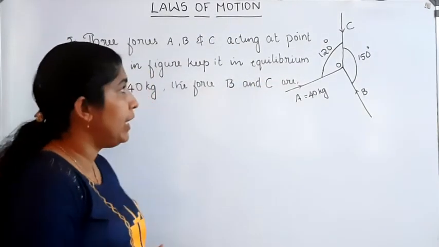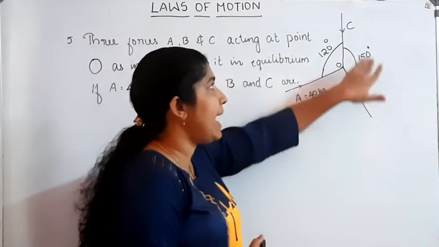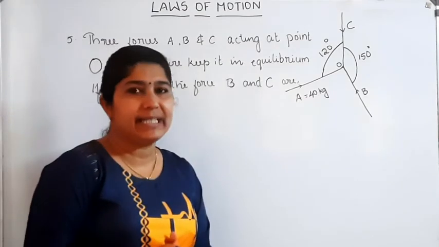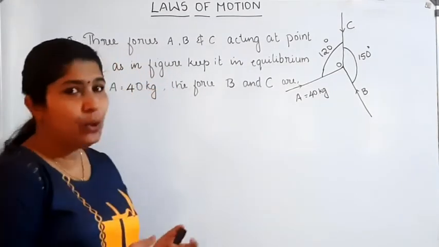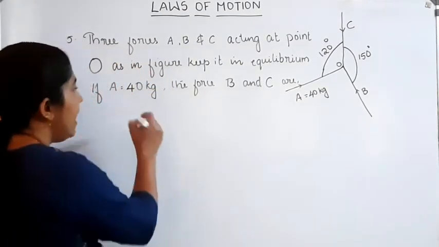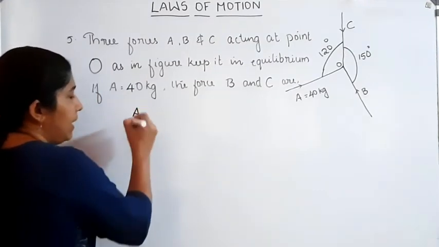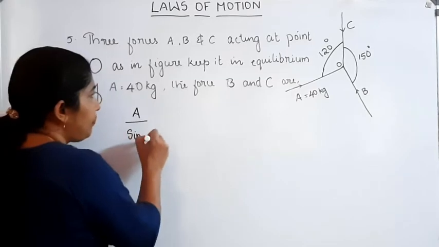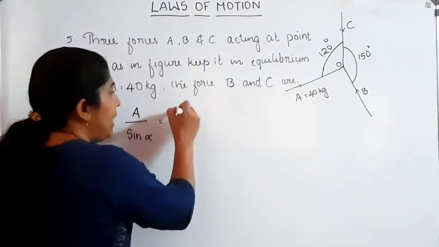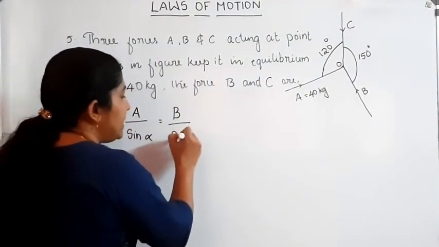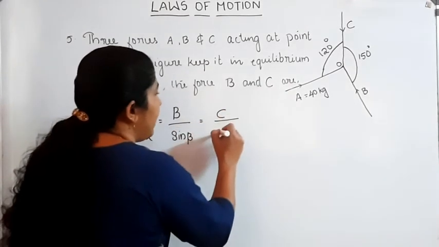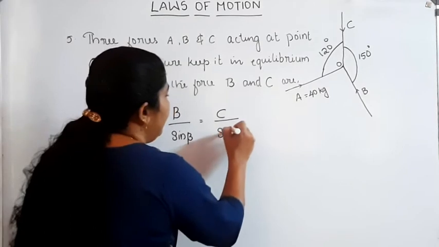We want to find out what about the forces B and C. A is equal to 40 kg, that is given. Then according to Lami's theorem, we can write A divided by sin alpha equal to B divided by sin beta equal to C divided by sin delta.